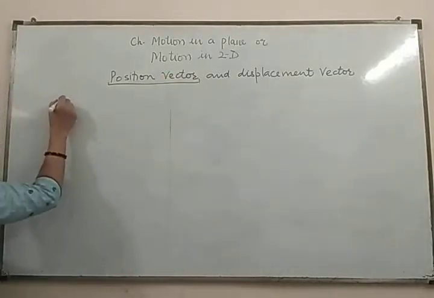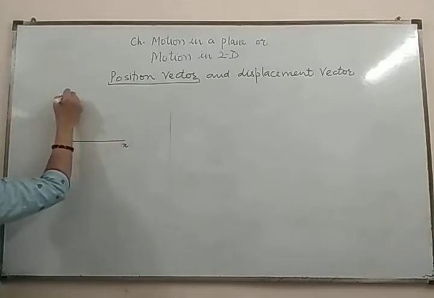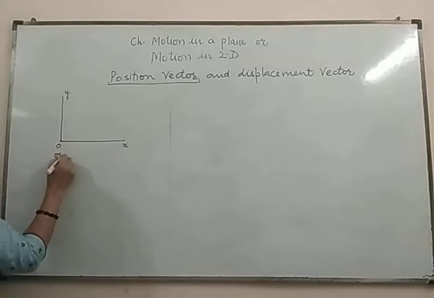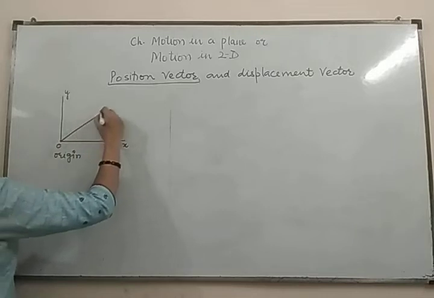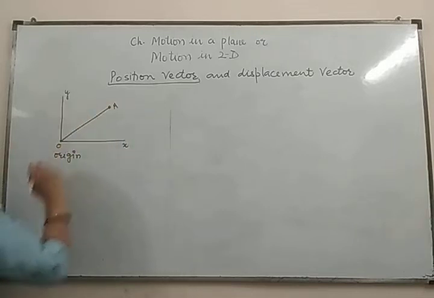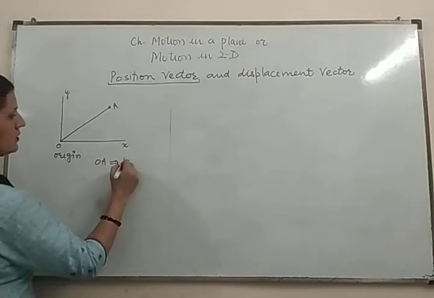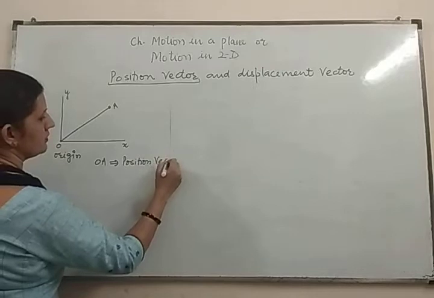Suppose the event is in the xy plane. This point O is the origin and the object is at point A. Here this OA is known as the position vector.